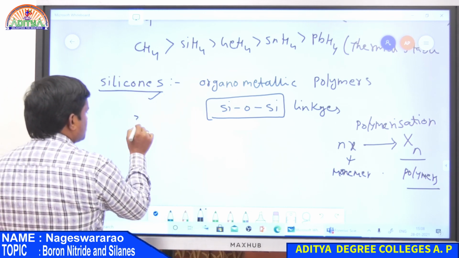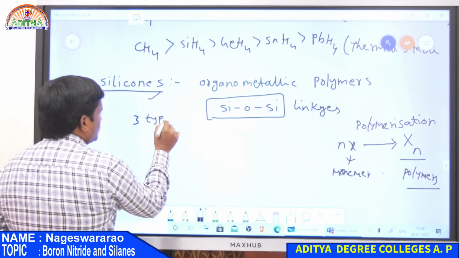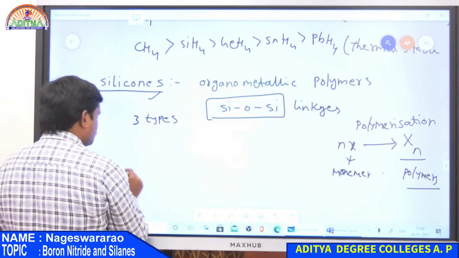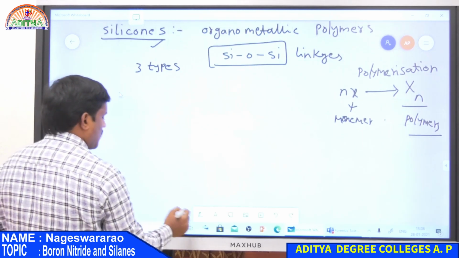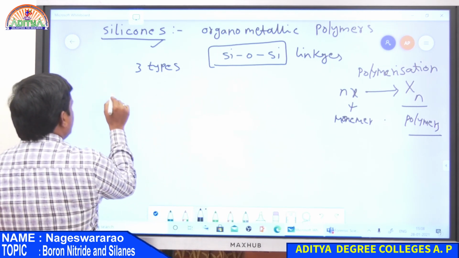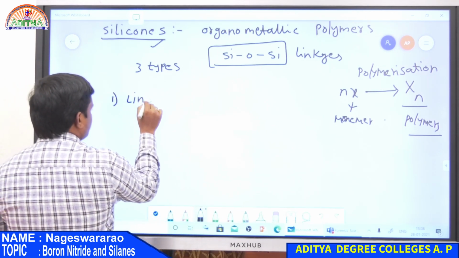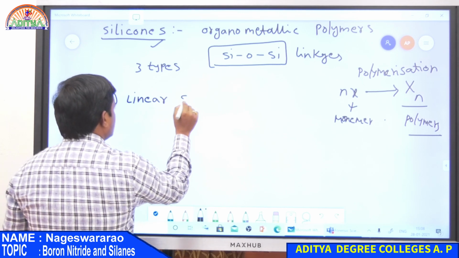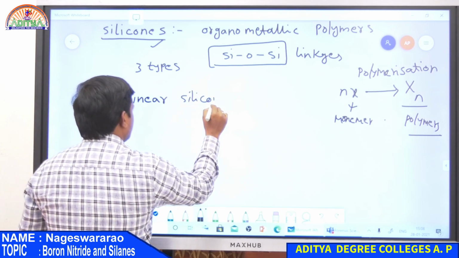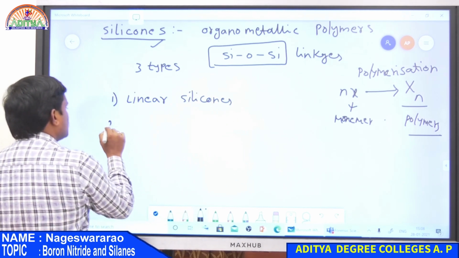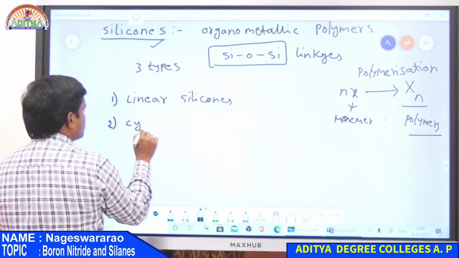Silicones are of three types. First one is linear silicones. Second one is cyclic silicones.